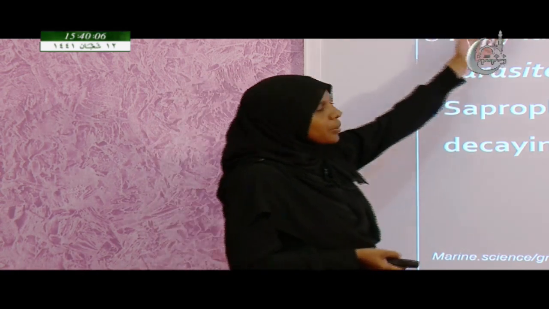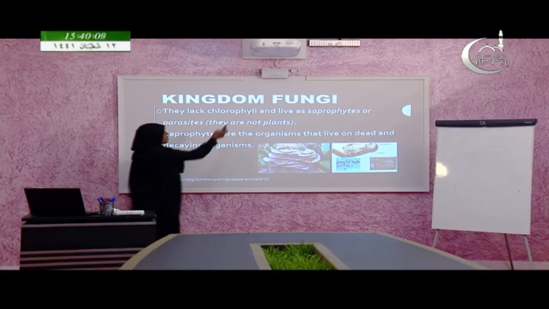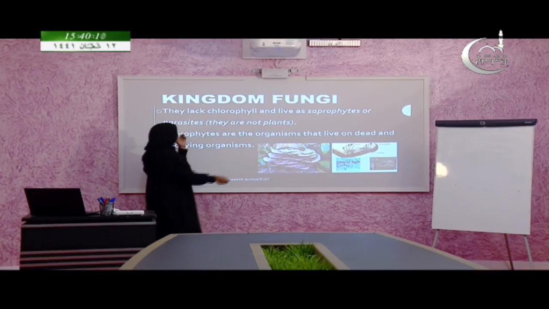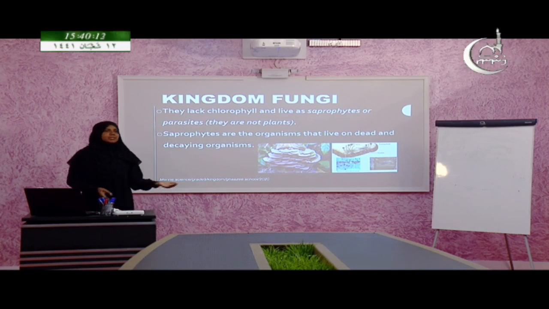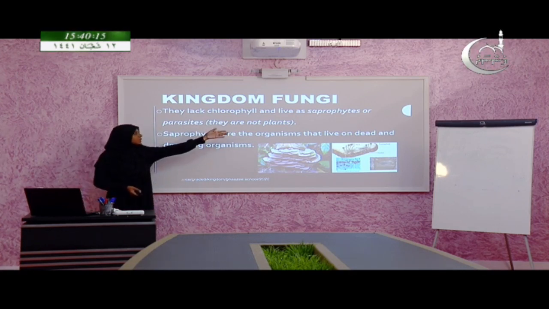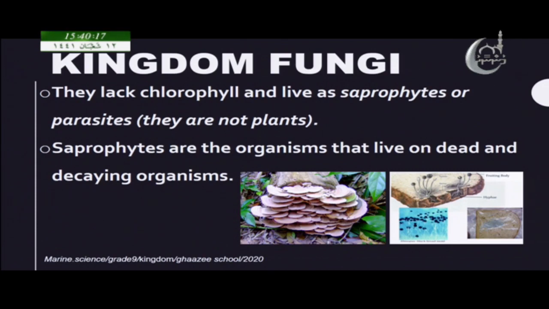Okay. So, how are they getting their food? They live as saprophytes or parasites, meaning their mode of nutrition is either saprophytic or parasitic. So, we will look at these two terms, two new terms. The saprophytes are the organisms that live on dead and decaying organisms.